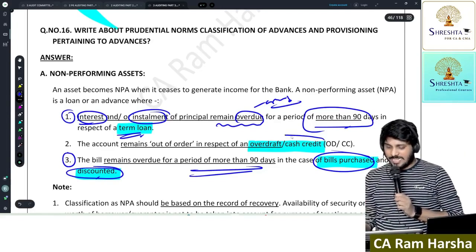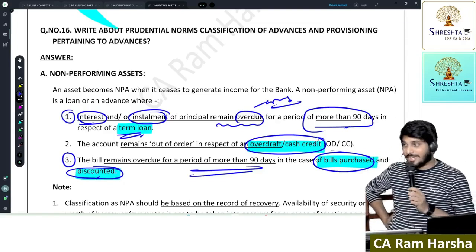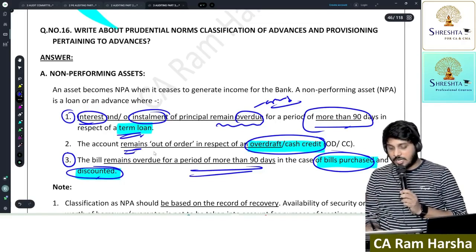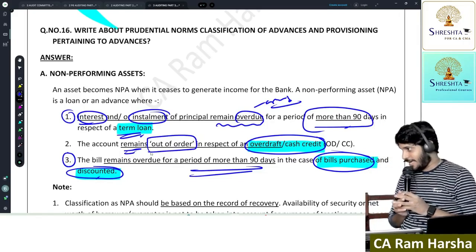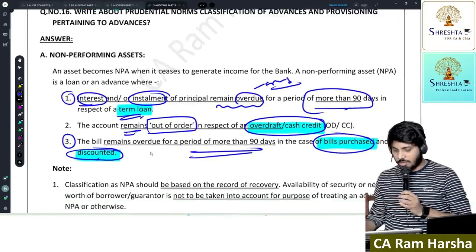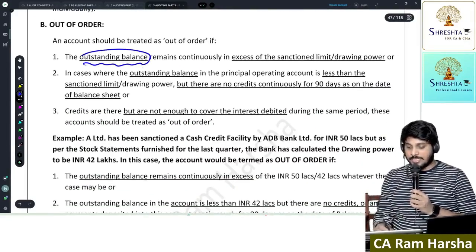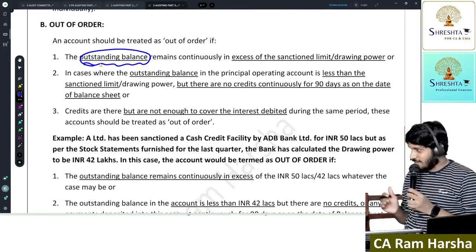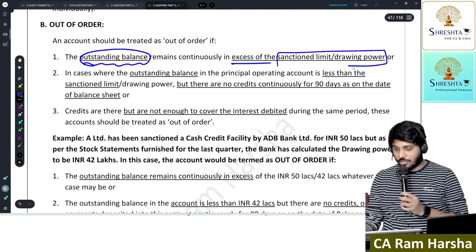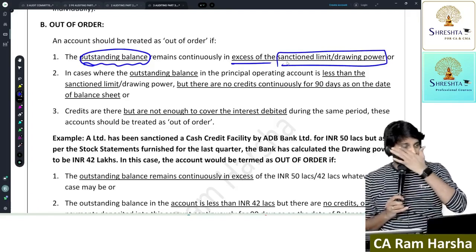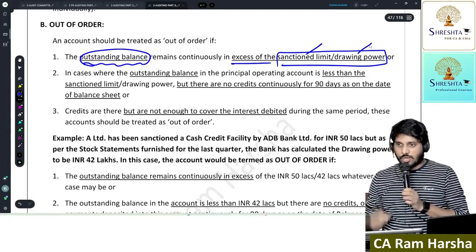Now, cash credit and overdraft will be treated as NPA if it remains out of order. What do you mean by out of order? The outstanding balance in the OD account or cash credit account is in excess of sanctioned limit and drawing power. Now, what is sanctioned limit? What is drawing power? That is the question.